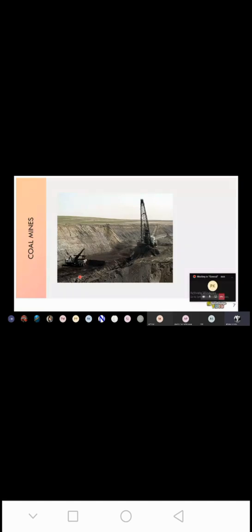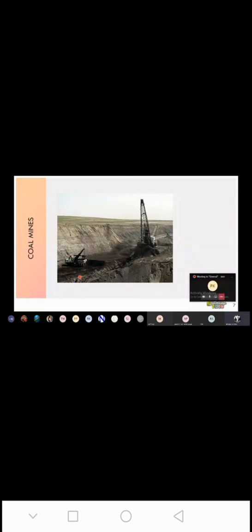We know that anthracite is the best quality, but still we use bituminous. Why? Because bituminous coal is in abundance. Its abundance is more than anthracite in our country, which is why it is more widely used in our country.